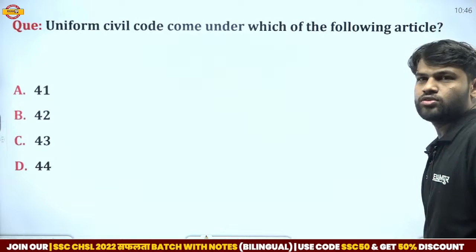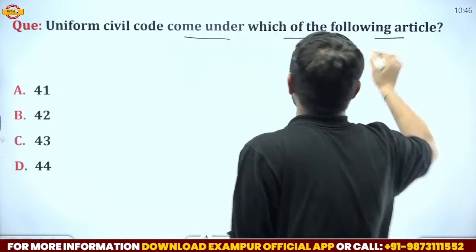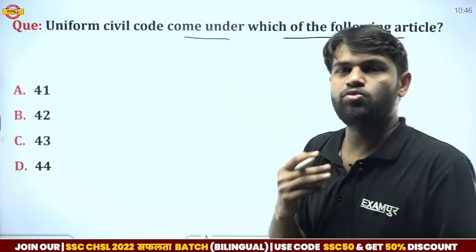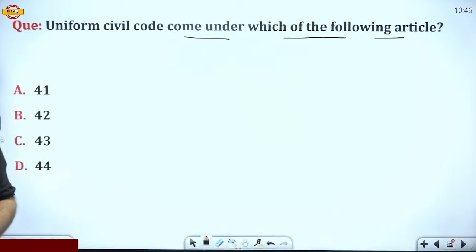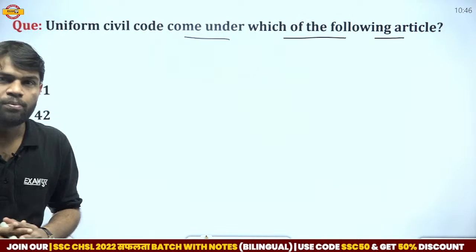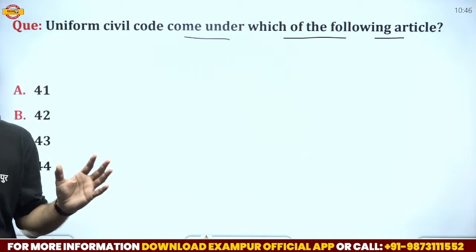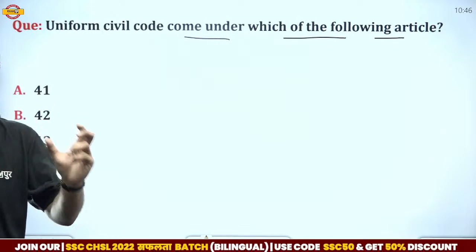Here we have another question, that is Uniform Civil Code. Uniform Civil Code comes under which of the following articles? Uniform Civil Code is a very important thing for all the people who reside in India, but that is not applicable in India till now. Uniform Civil Code, in short, is famously called UCC.